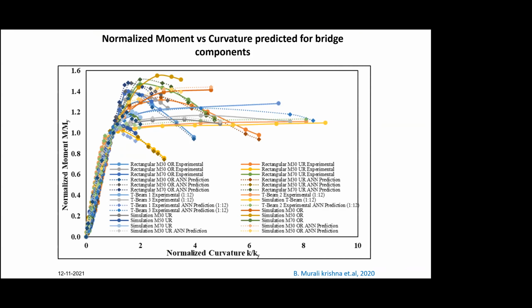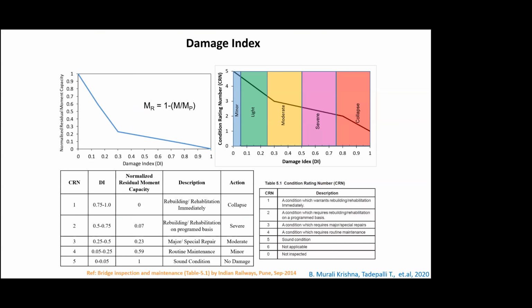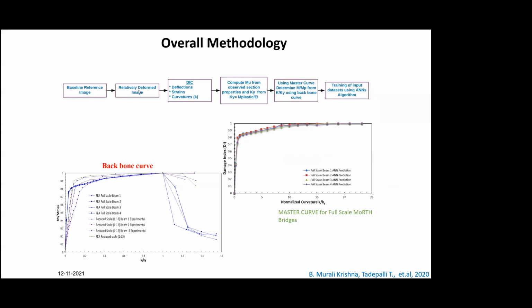So we were quite successful with that in showing that we can predict immediately what the damage index is and what the condition corresponding to that is, by just taking a comparison of a baseline reference image with a relatively deformed image. We were able to compute the strains, deflection, and curvatures from that image, and calculate the ultimate moment capacity and the yield strength. And we developed a master curve on which we can say, okay, this is the damage